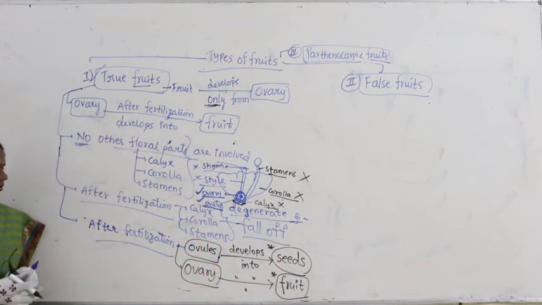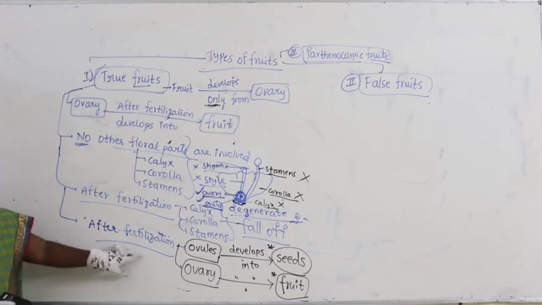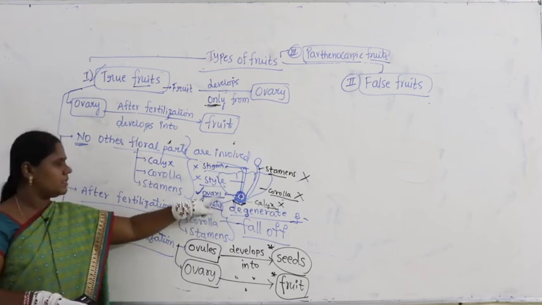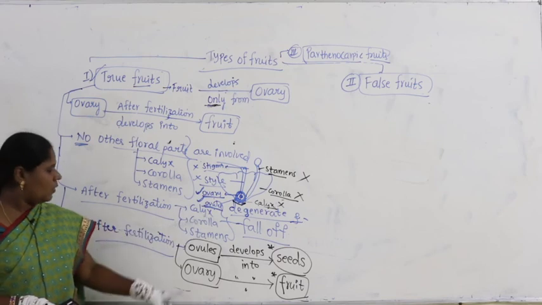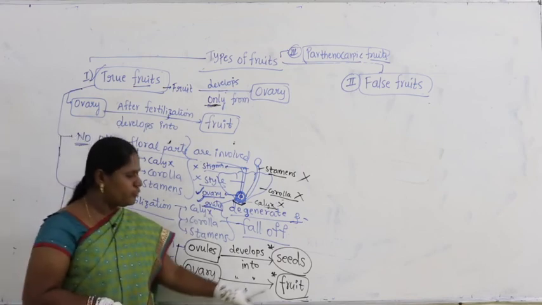Okay, I hope you understood here, right? After fertilization, what are the things present? Only ovary and ovules. Ovary develops into fruit.